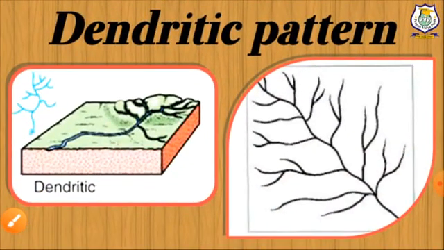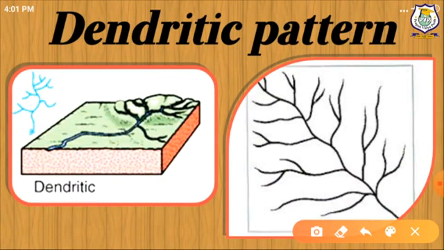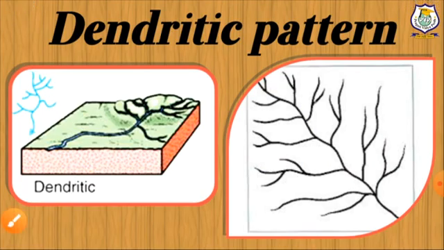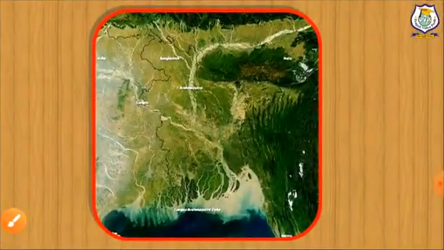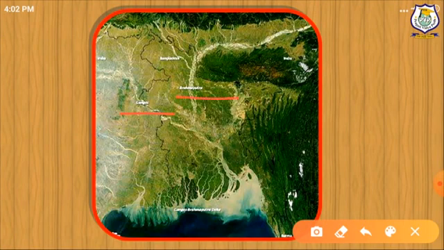First, dendritic pattern. It consists of a single main stream. The tributaries resemble the branches of a tree. You can see here. These follow the slope of the area. Ganga river forms a dendritic pattern. Here you will see Ganga and Brahmaputra, these rivers making tree-like structure. So here this is the example of dendritic pattern.